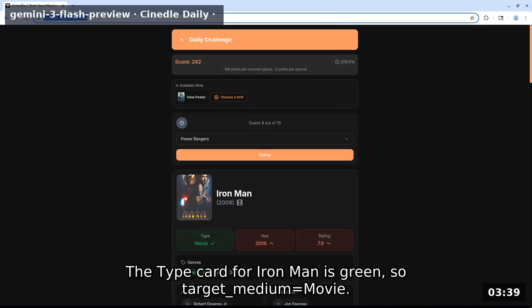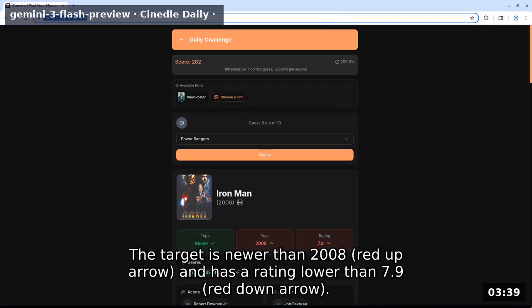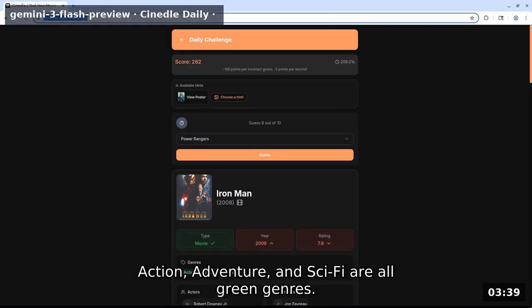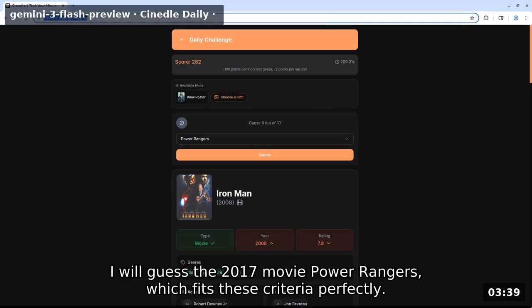The type card for Iron Man is green, so target medium equals movie. The target is newer than 2008, red up arrow, and has a rating lower than 7.9, red down arrow. Action, adventure, and sci-fi are all green genres. I will guess the 2017 movie Power Rangers, which fits these criteria perfectly.